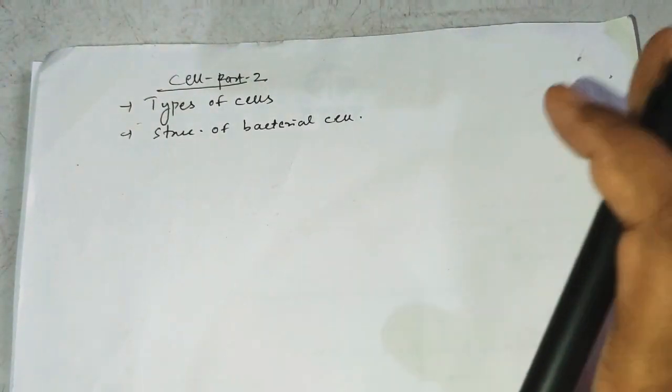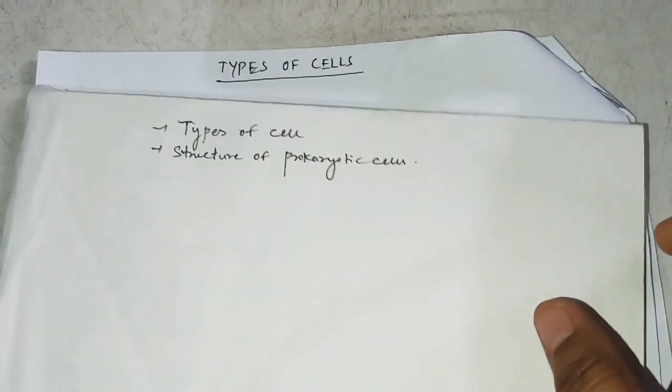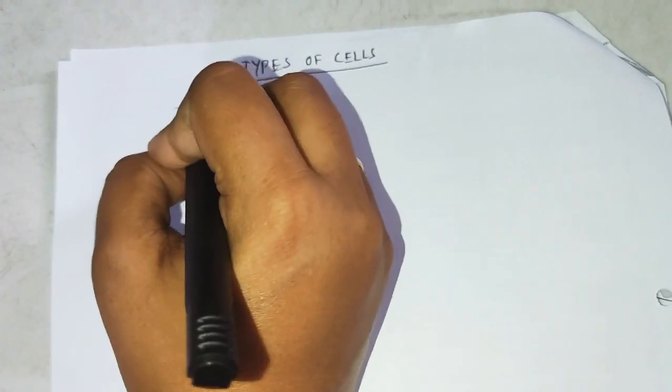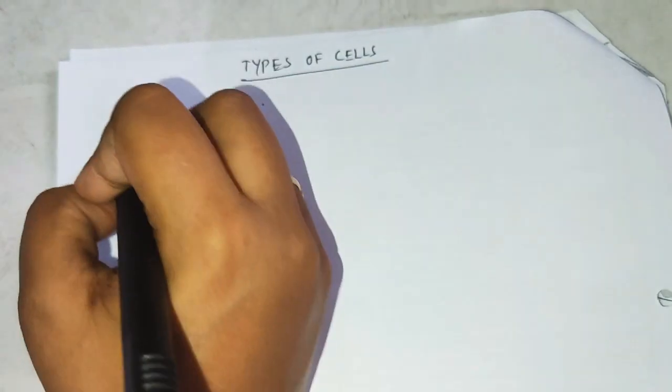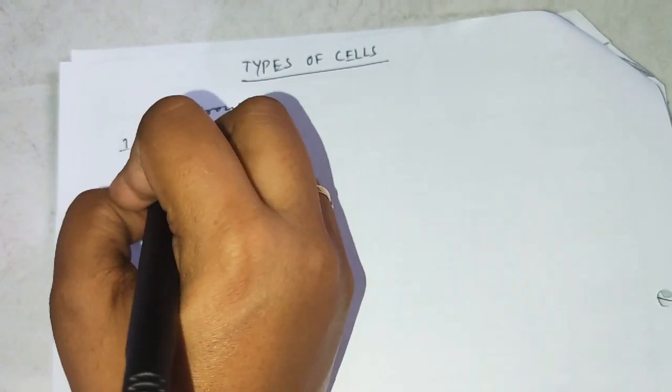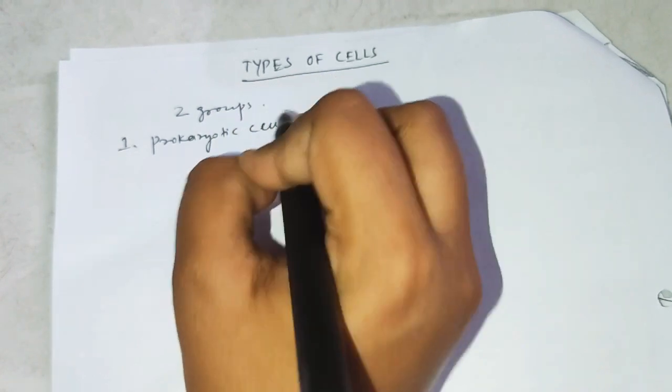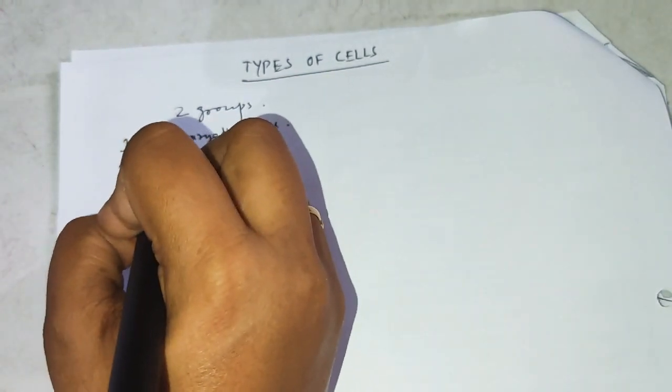This is our part 2 video about the cell, and today we cover types of cell and structure of prokaryotic cell. Bacteria is about the prokaryotic cell. So let's start the video. Here are the types of cell. Mostly the cell is classified into two groups. First is our prokaryotic cell and second is our eukaryotic cell.